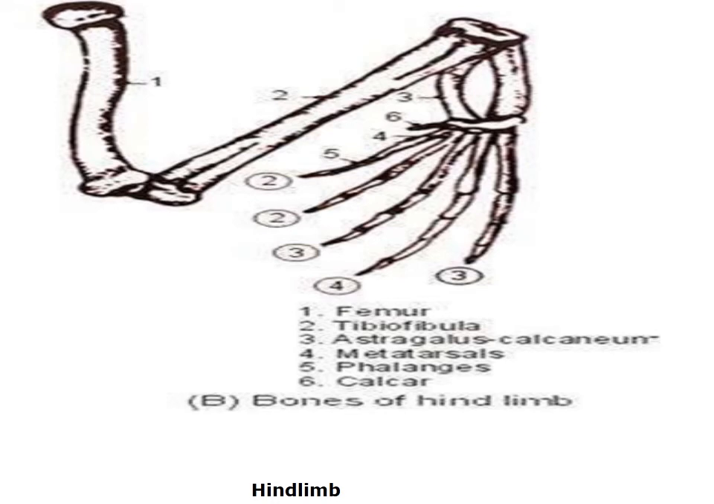And a sixth digit is also found, which is not arising from a metatarsal, known as the prehallux or calcar, and it is supported by 2 small bones. But you don't call it a digit because it is not supported by the metatarsals.